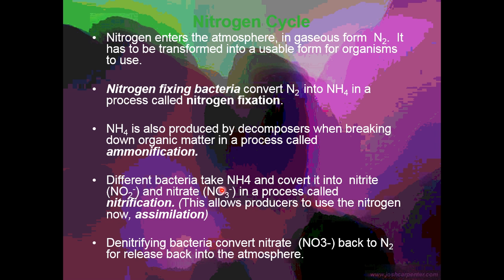There's also different bacteria that take the ammonia, NH4, and convert it into nitrite and nitrate. That process is called nitrification, and that is what allows plants to assimilate that nitrogen into their cells. Then animals eat that and can also be decomposed back into ammonia. Denitrifying bacteria will convert the nitrate, which is the NO3, back into N2 for release back into the atmosphere.